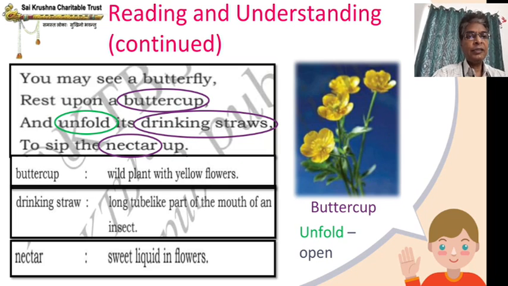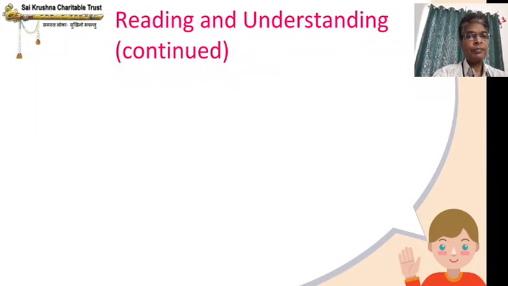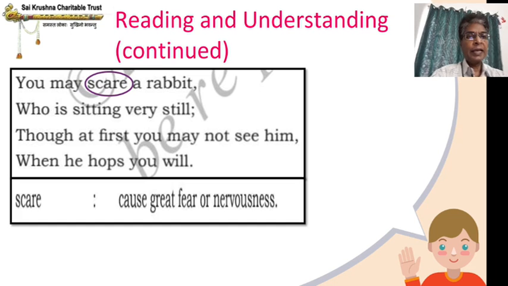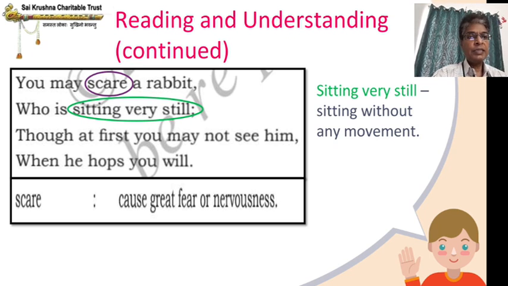Let's see what is the next thing. You may scare a rabbit who is sitting very still, though at first you may not see him. When he hops, you will. We'll see the meanings. Scare. Scare means cause great fear or nervousness, make it afraid of. Sitting very still means sitting without any movement. Hops. Hops means jumps.